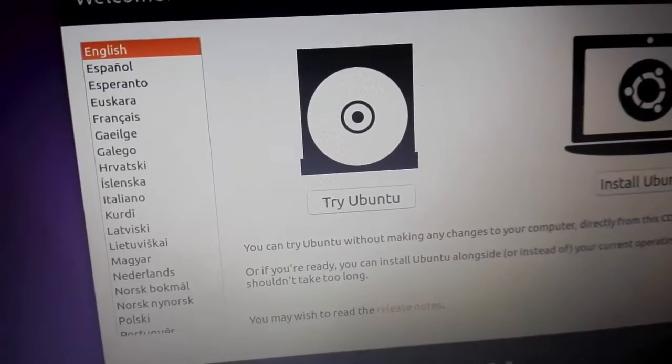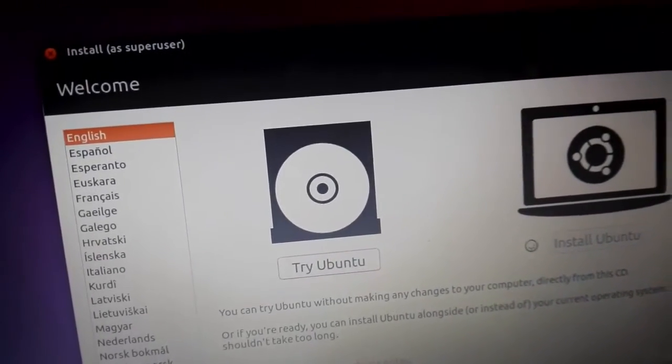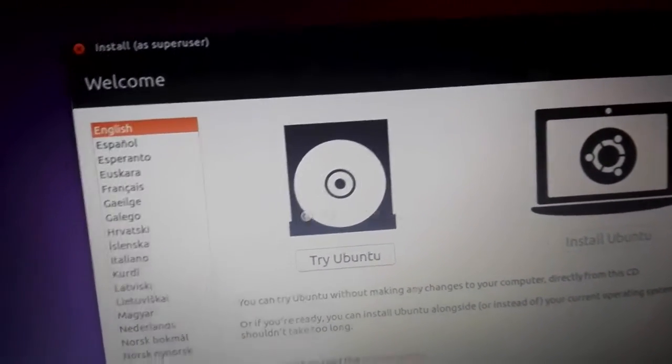For this one you can fix it, but make sure you don't delete or format your Ubuntu partition. If you already deleted it, we cannot recover the boot. For this one we choose Try Ubuntu. Don't choose Install, or you will install it again.